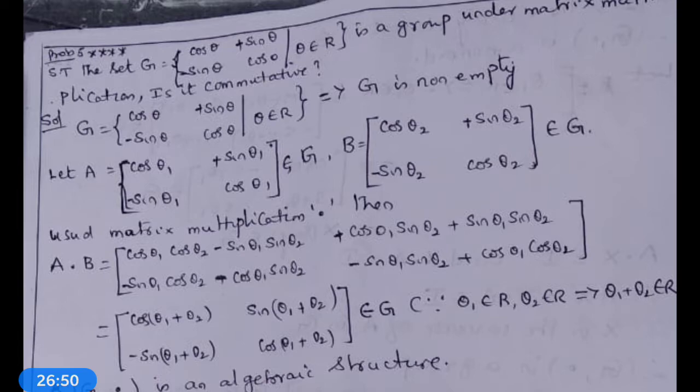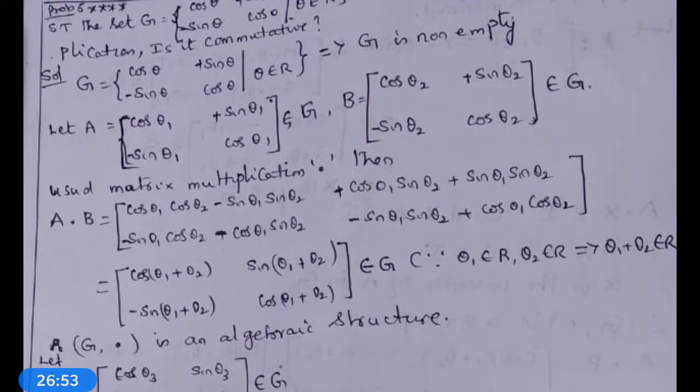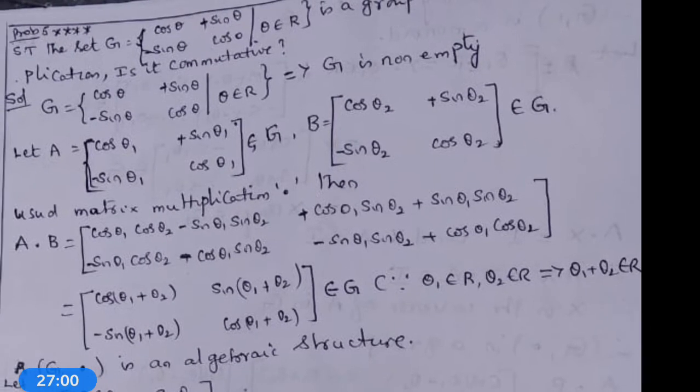Then A dot B is equal to, first row first element, cos theta 1 cos theta 2 minus sin theta 1 sin theta 2.